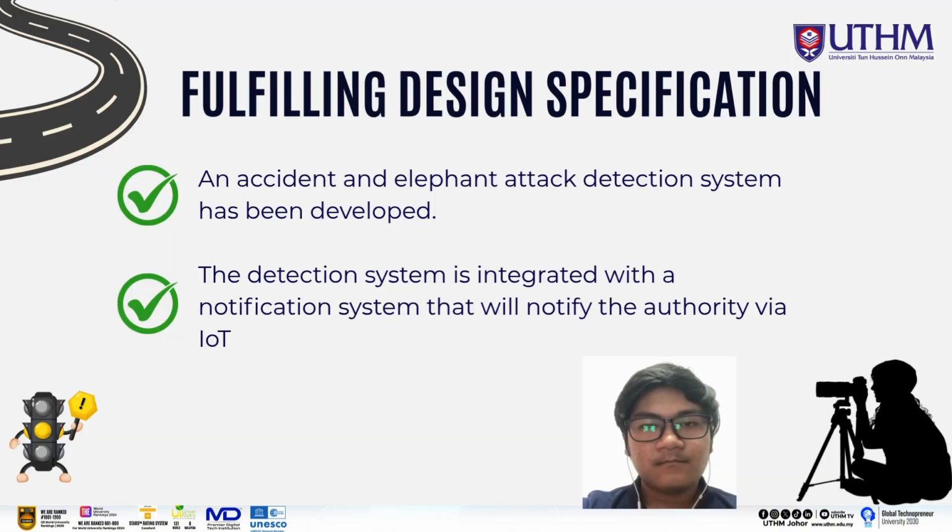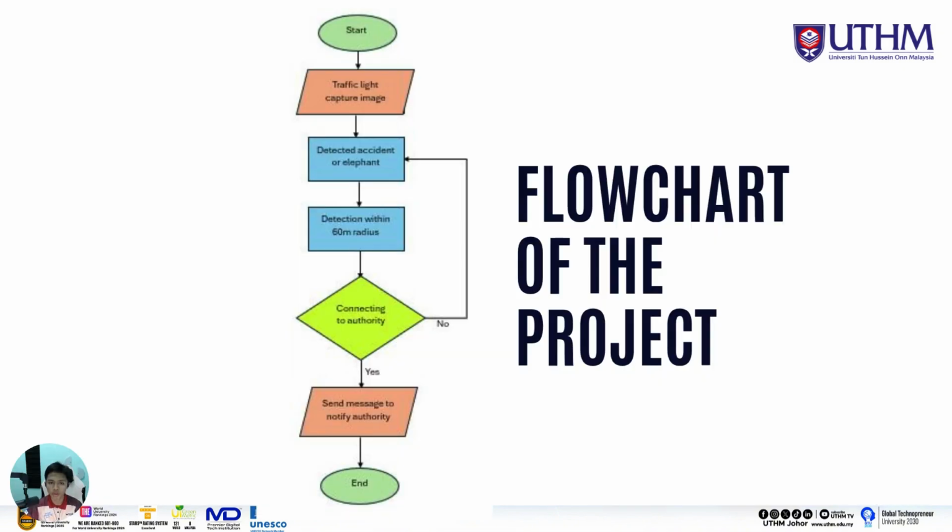From the methodology that we discussed, the design system specification has been fulfilled, and an accident and elephant attack detection system has been developed. And the second one is that the detection system is integrated with a notification system that will notify the authorities, such as wildlife rangers, police, or medical officers, with the use of IoT in the methodology that we discussed before. So that's all for the methodology of the project.